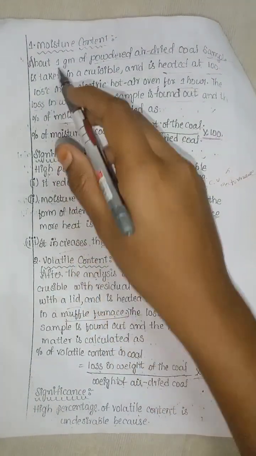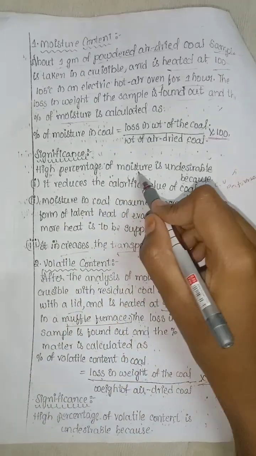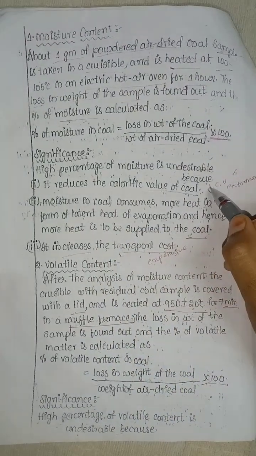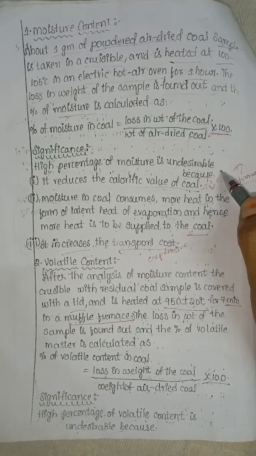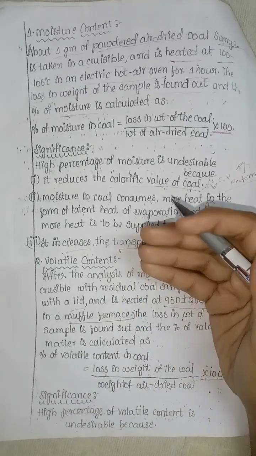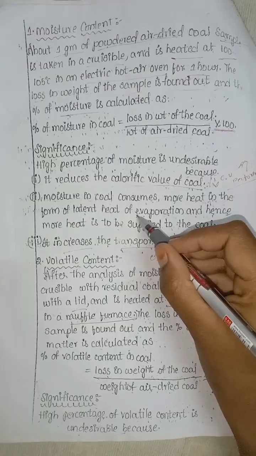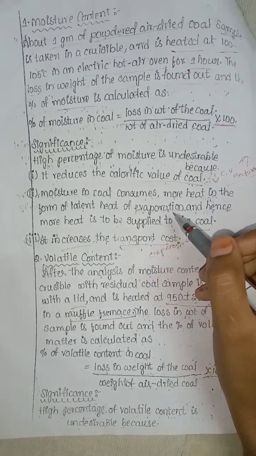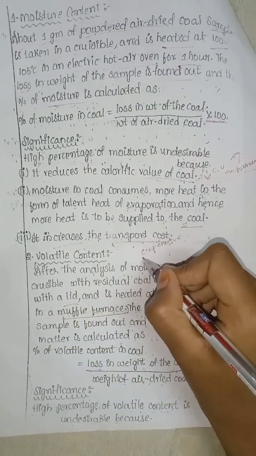Significance of the moisture content process: a high percentage of moisture is undesirable because it reduces the calorific value of coal. Moisture in coal also consumes more heat for the latent heat of evaporation. Converting water into vapor is known as the evaporation process. This heat is supplied by the coal, and moisture also increases the transportation cost.